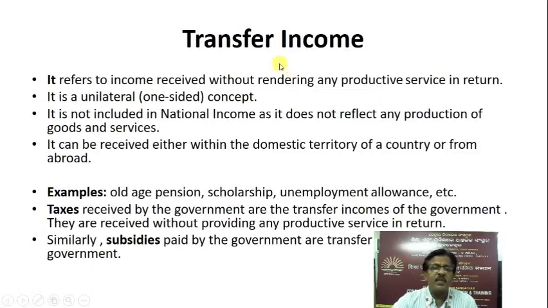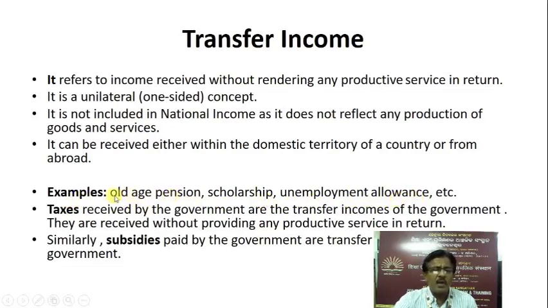Then the next concept is transfer income. It refers to income received without rendering any productive service in return. It is a unilateral or one-sided concept. It is not included in national income. This is very important. Transfer income is not included in national income as it does not reflect any production of goods and services. It can be received either within the domestic territory of a country or from abroad. Some examples of transfer income: old age pension, scholarships, unemployment allowance, etc.